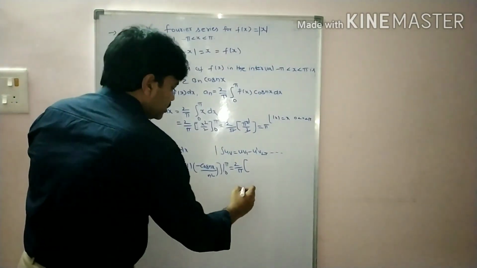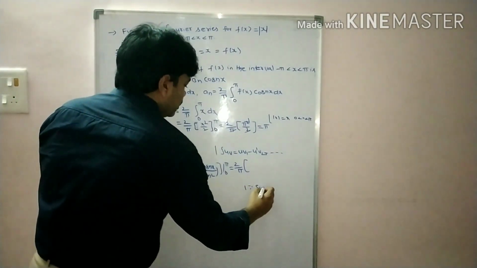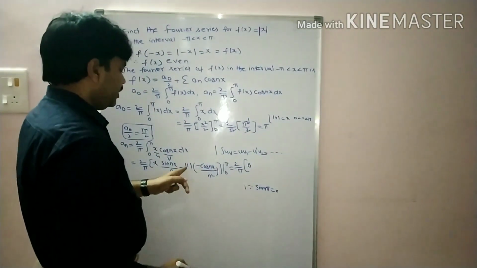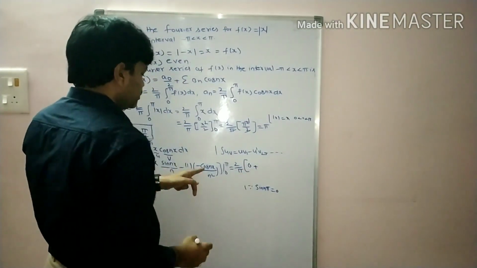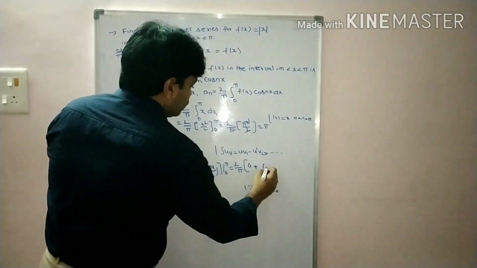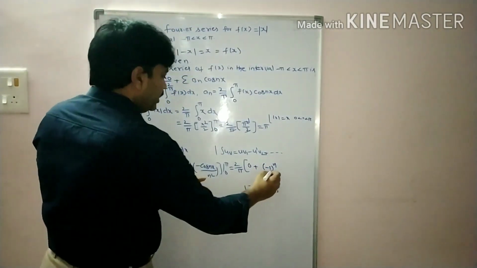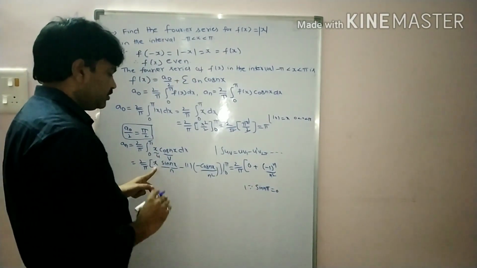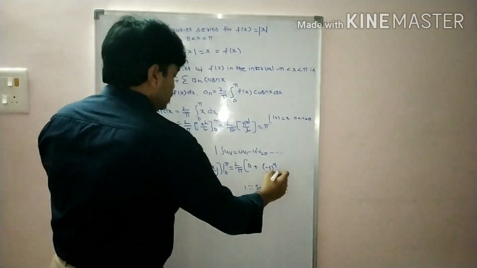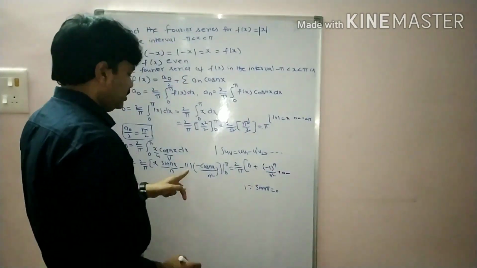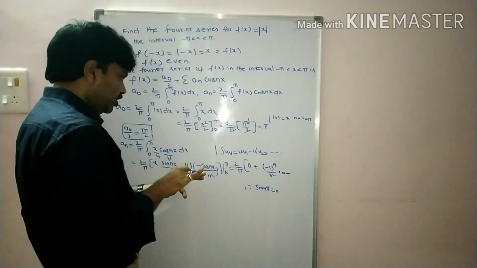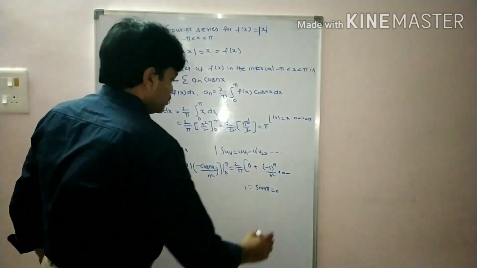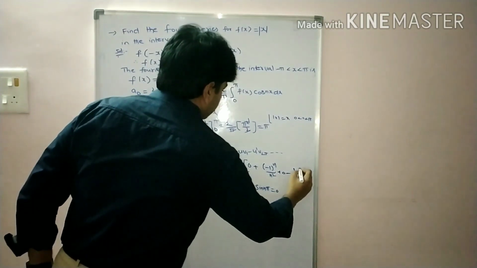Sin n pi value is 0, so this value is 0. Minus into minus plus cos n pi value, minus 1 whole power n by n square. Substitute the lower limit, students. Here we have x as coefficient, so the value is 0. By substituting the lower limit, we get minus there. Cos 0 is 1, so 1 by n square.